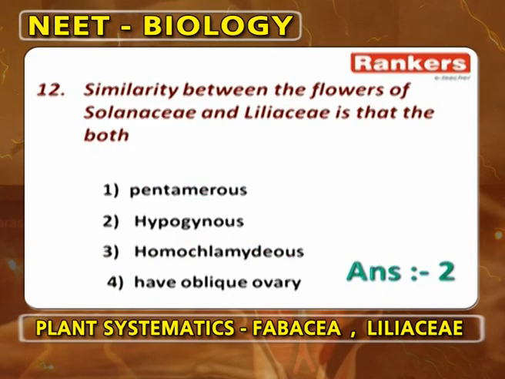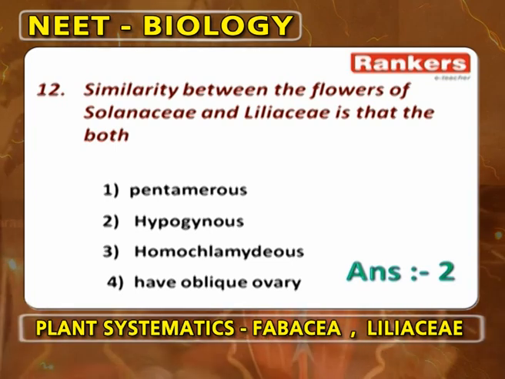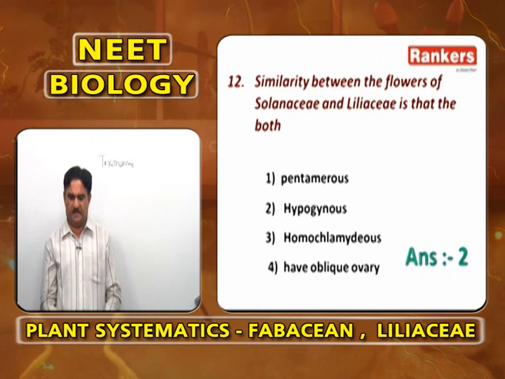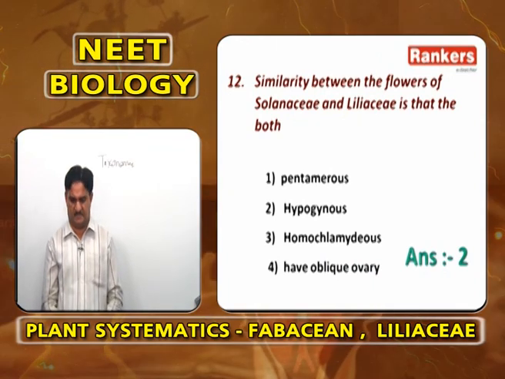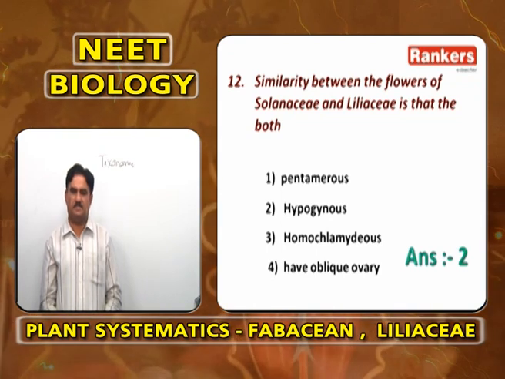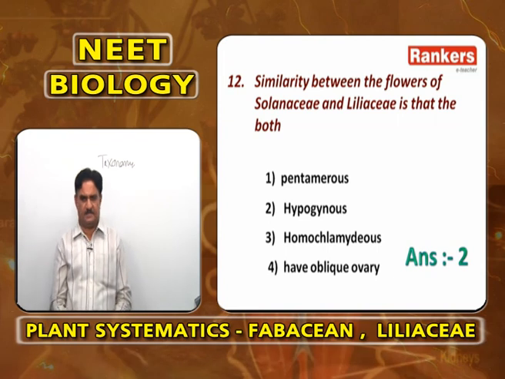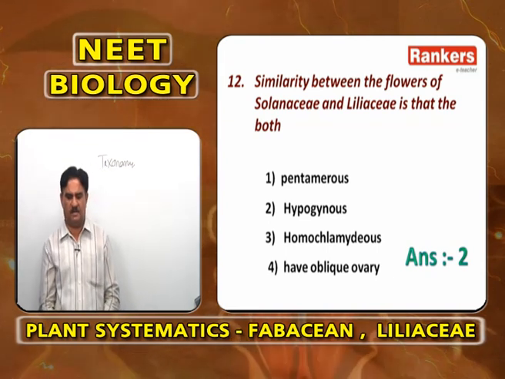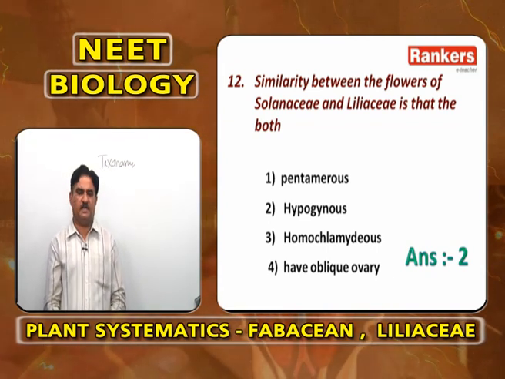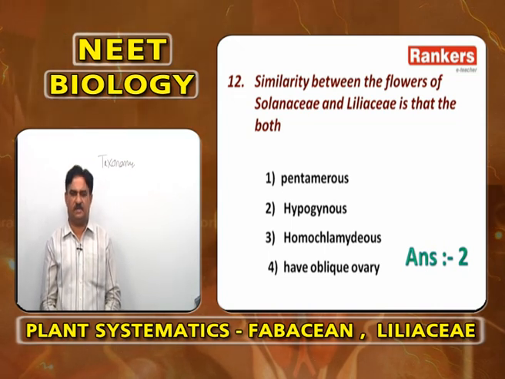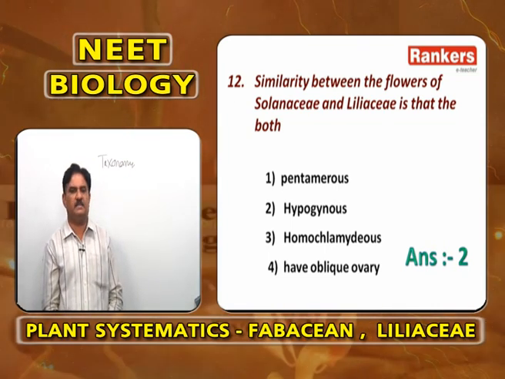Similarity between the flowers of Solanaceae and Liliaceae is that both are. Pentamerous is wrong. Solanaceae is pentamerous, Liliaceae is trimerous. Homochlamydeous is wrong. Liliaceae is homochlamydeous, Solanaceae is heterochlamydeous. Have oblique ovary. Oblique ovary is present only in Solanaceae but not in Liliaceae. The only common character shared by the ovary of Solanaceae and Liliaceae is hypogynous condition.